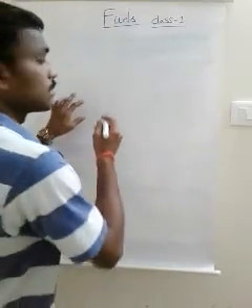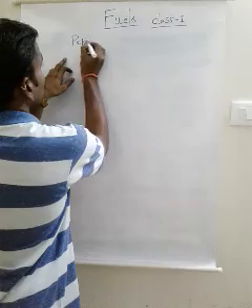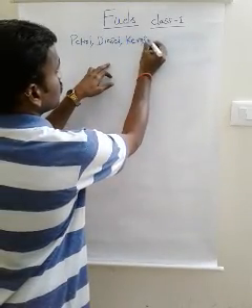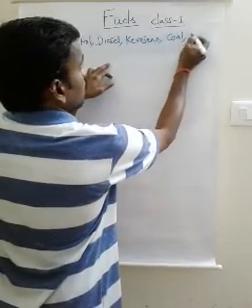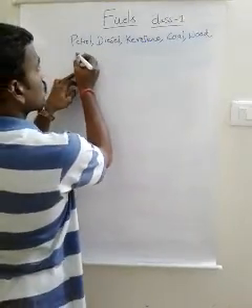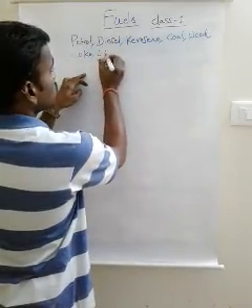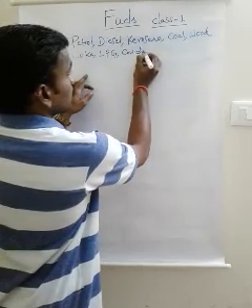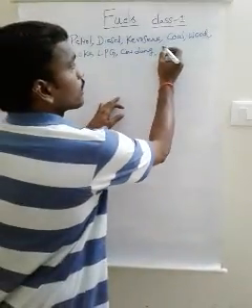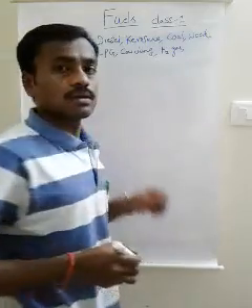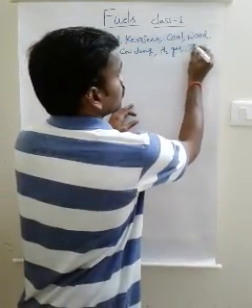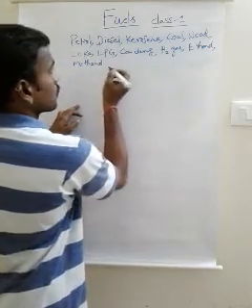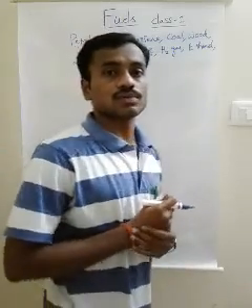So the examples of fuels are petrol, diesel, kerosene, coal, wood, coke, LPG, liquefied petroleum gas, and cow dung, and hydrogen gas, and alcohols, ethanol, methanol, etc. are the examples of fuels.